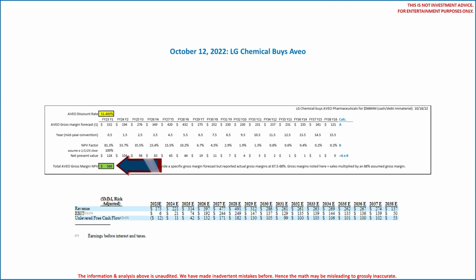Look folks, we know that seems awfully high, and perhaps we're missing something, but see it here for yourself. AVEO forecasts $491 million in 2027, 2028 sales. Its $566 million acquisition is barely 1 times 2028 sales, so the high discount rate makes sense proportionally to the revenue multiple. For what it is worth, AVEO is an outlier.